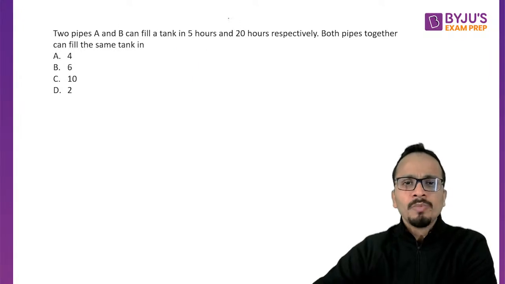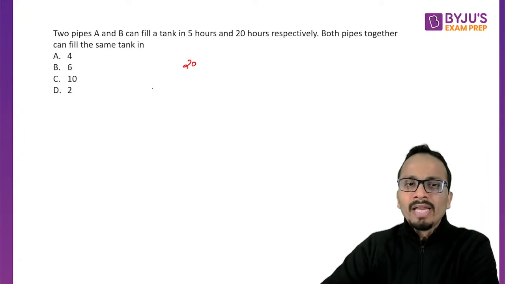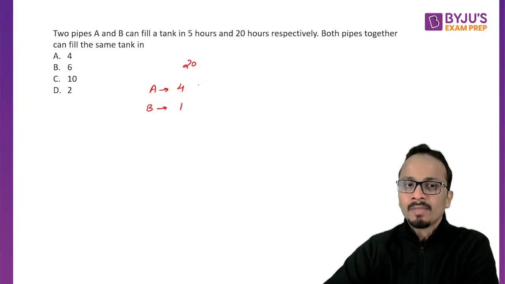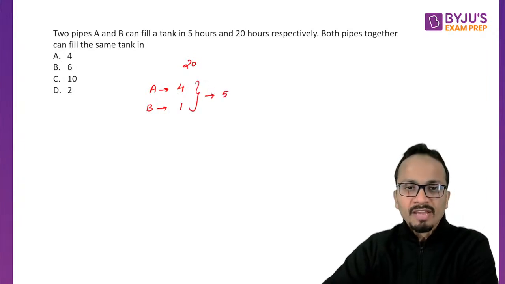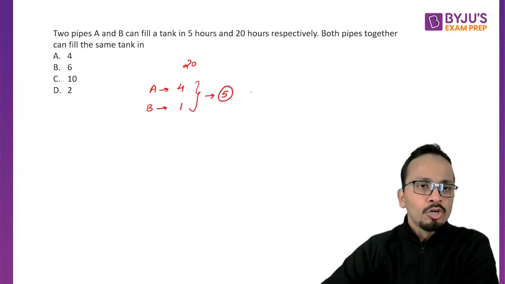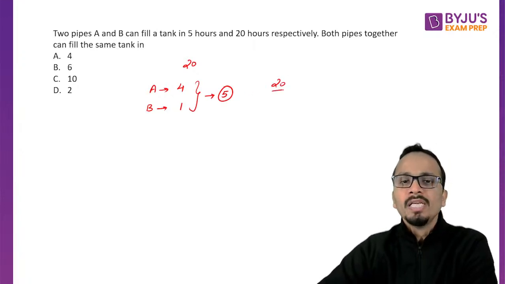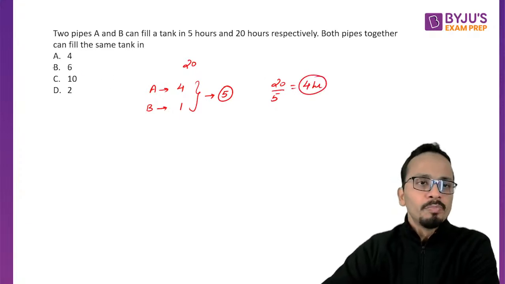Now I'll start by assuming the total work. So total work is 20 units. Now I'll write 1 hour work of each of these pipes. So A's 1 hour work will be 20 upon 5, that is 4. And B's 1 hour work will be 20 upon 20, that is 1. So net 1 hour work will be 5 units. All right. So in order to fill this tank completely, both of them will take 20 upon 5, that is 4 hours. So your answer should be 4 hours.